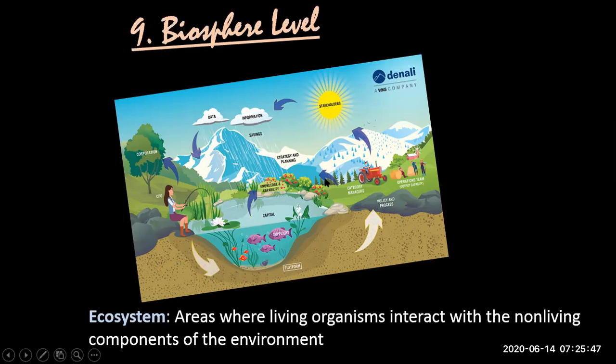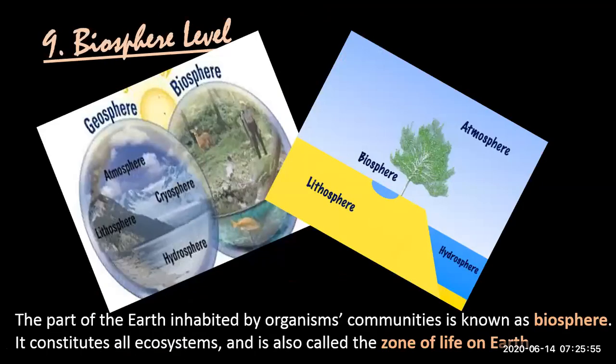So the interaction of living things with the non-living component in the environment makes it an ecosystem. So all the ecosystems on our earth make the zone of life on earth, and all the communities on earth make the biosphere level.